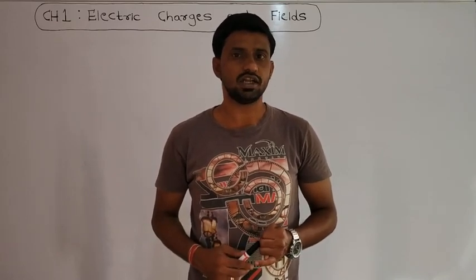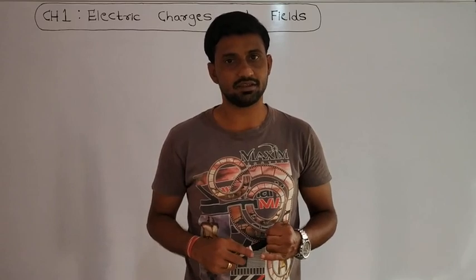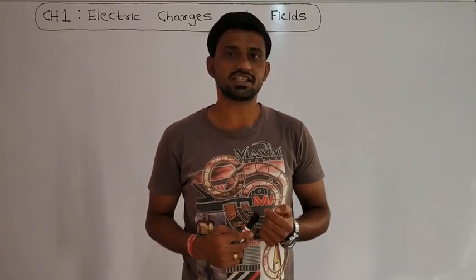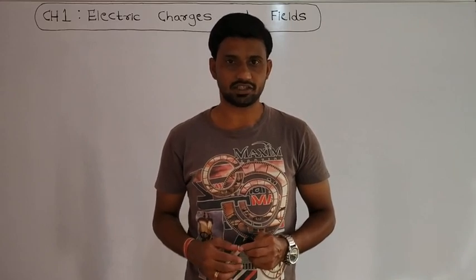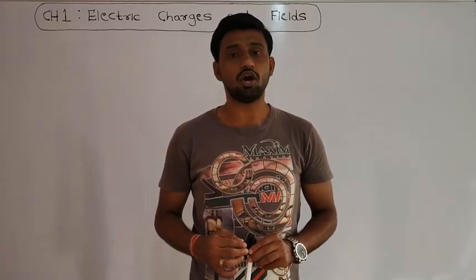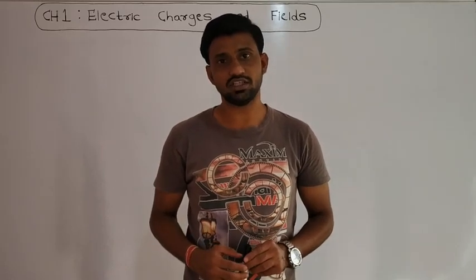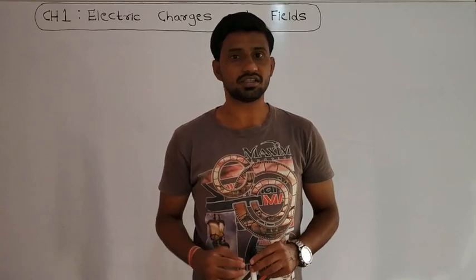The fourth one is that like charges always repel and unlike charges always attract. The fifth one is that charge is a scalar quantity, that means it has only magnitude and no direction. And the last one is that a charge carried by a body is not affected by its motion. These are the main 6 properties we already learned in the previous class.